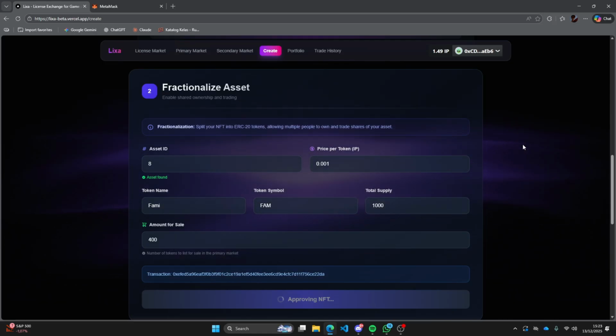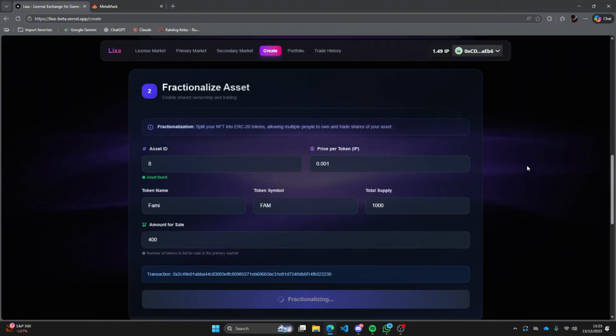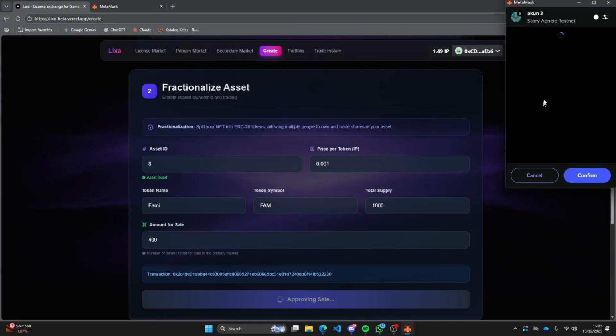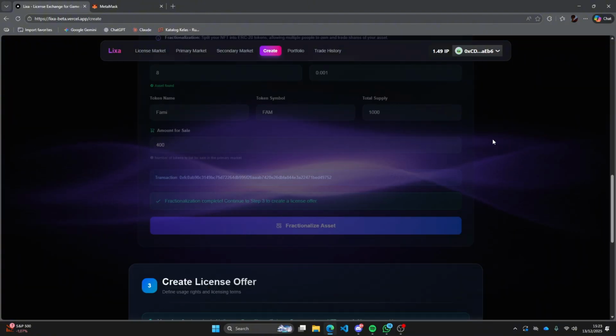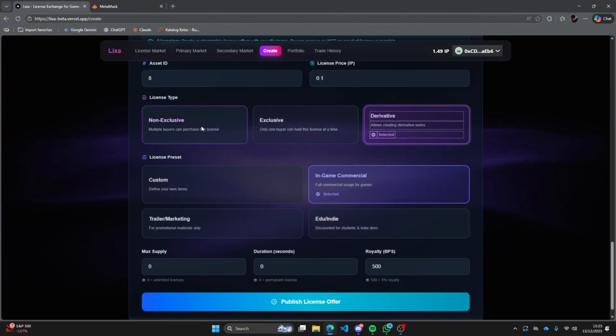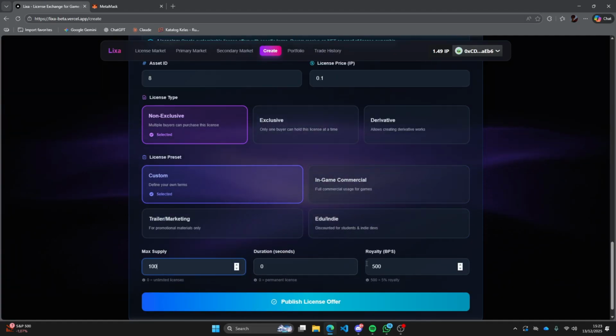In this final step, the creator creates and publishes a license offer for the registered asset. On this page, the creator defines the license price, license type, and usage rights of the asset. The creator can choose a license type such as non-exclusive, exclusive, or derivative, depending on how the asset can be used by buyers. License presets like in-game commercial, trailer marketing, or edu indie are also available to simplify usage rights configuration. The creator can also set the maximum license supply, license duration, and royalty percentage.